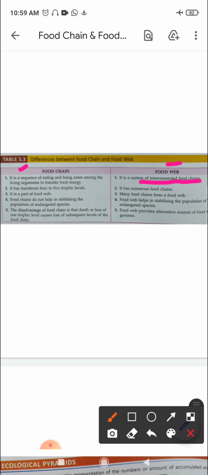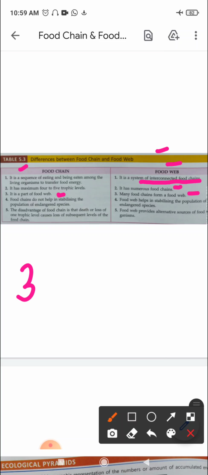Second difference, the food chain has a maximum of 4 to 5 trophic levels, and that also we discussed, that usually there are 3 trophic levels present and very unusually 4 or 5 trophic levels are found, right? Whereas food web is made up of numerous food chains, right? Third point, we see that food chain is a part of the food web. And what is food web? Many food chains form a food web, right?